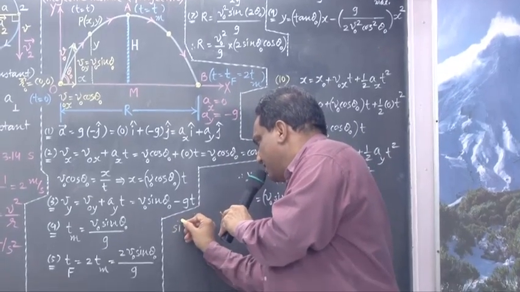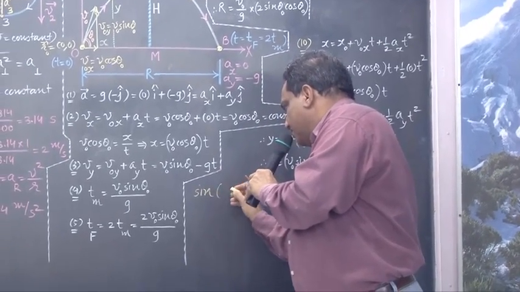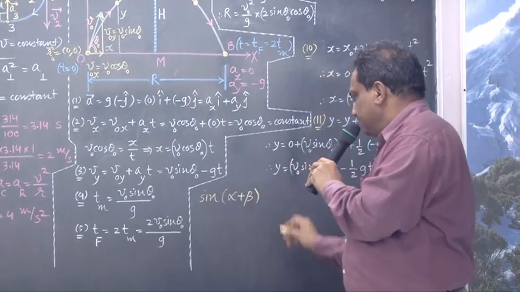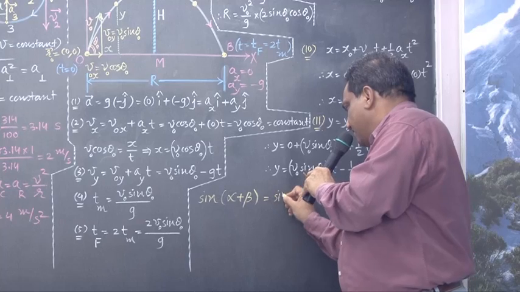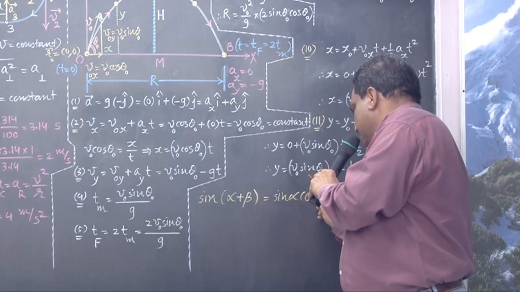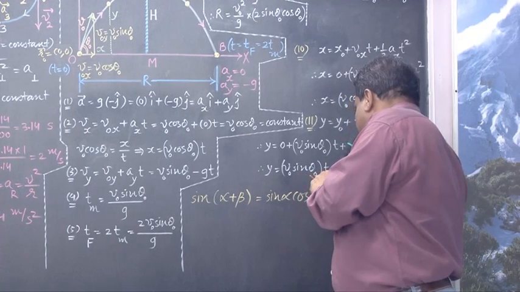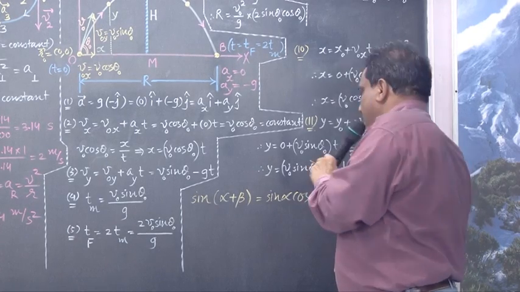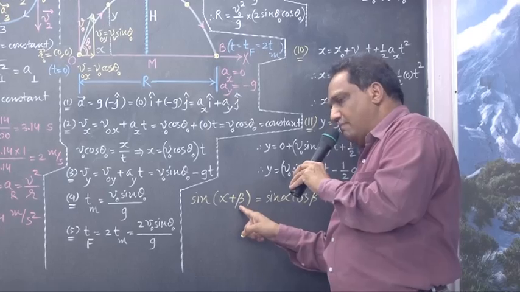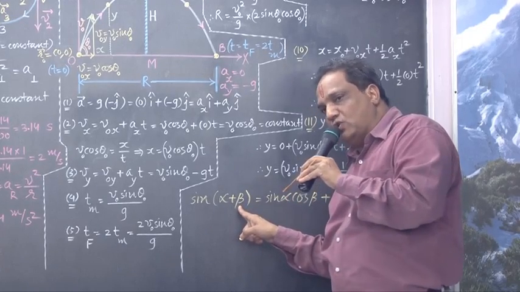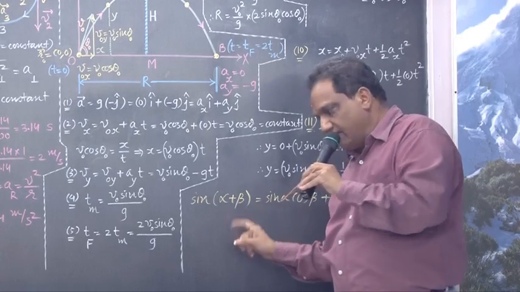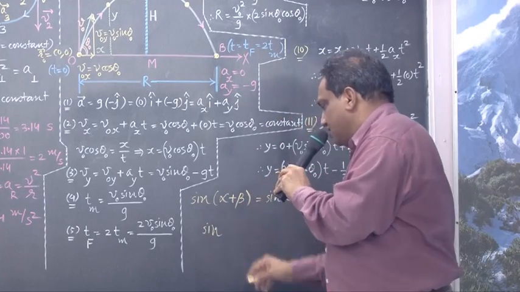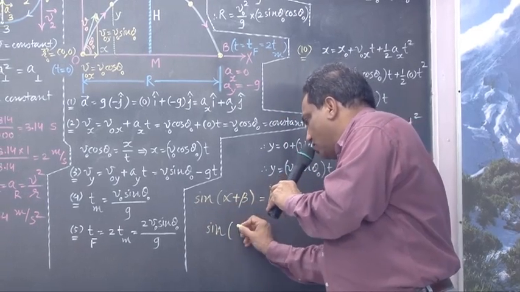Remember, one period before, I had given this formula: sin of alpha plus beta is sin alpha cos beta plus cos alpha sin beta. Take alpha and beta both equal to theta 0. Suppose I take it that way, then sin of theta 0 plus theta 0.